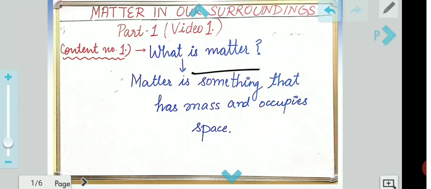We all know there is a definition of matter: matter is something that has mass and occupies space. Now this definition almost every child knows. Anything that has space and has mass, anything which occupies some volume. So we have to understand what this mass is, what this volume is, what this matter is, and how it is related to both of these things. I'll explain it with the help of an example.